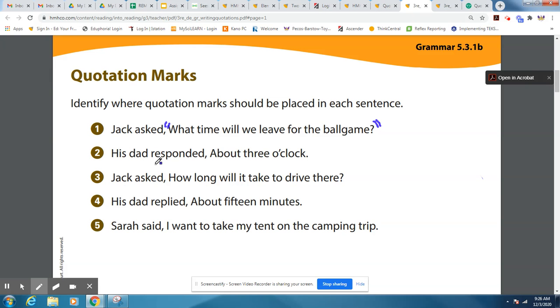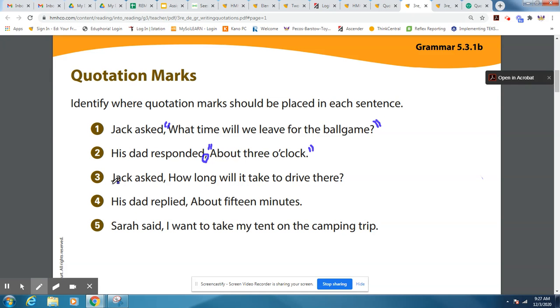Look at number 2. His dad responded, "About 3 o'clock." Now, something else that I want you to notice here is whenever they have started talking, we always will capitalize that first letter of what they're saying, okay? Because it's like they're starting a new sentence. They're starting a sentence of their own of what they've said, and we know that we always start a sentence with a capital. So here is that comma that tells us that he's saying something. And then here's our beginning quotation marks, and here's our end quotation marks. And they always go after the punctuation, after the comma punctuation, and after the end punctuation.